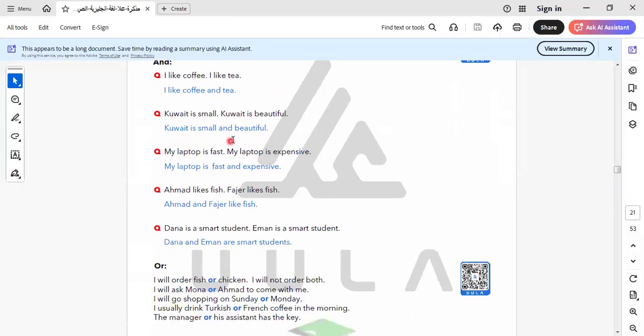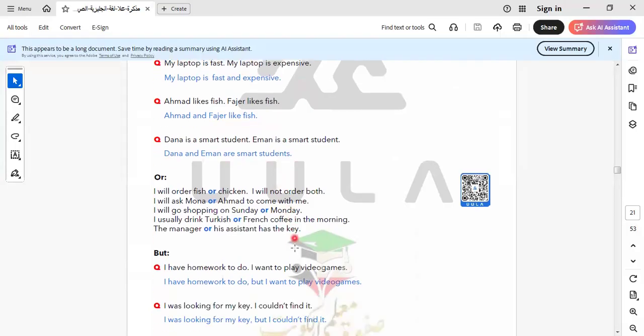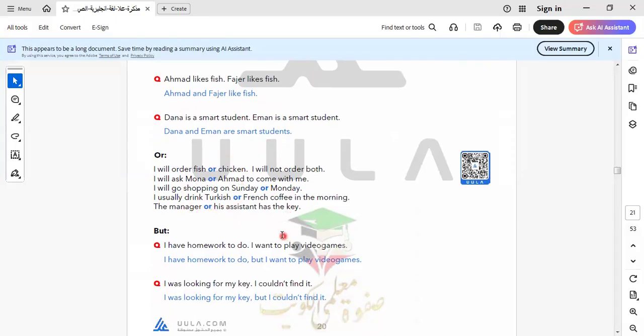Another one, the city is small and beautiful. So here I describe the city as small and beautiful. The laptop is fast and expensive. Ahmed and Fajr like fish. Dana and Iman are smart students. Let's go to or. Or means the choice between two things. I will order fish or chicken. I will ask Mona or Ahmed to come with me. The manager or his assistant has the key.